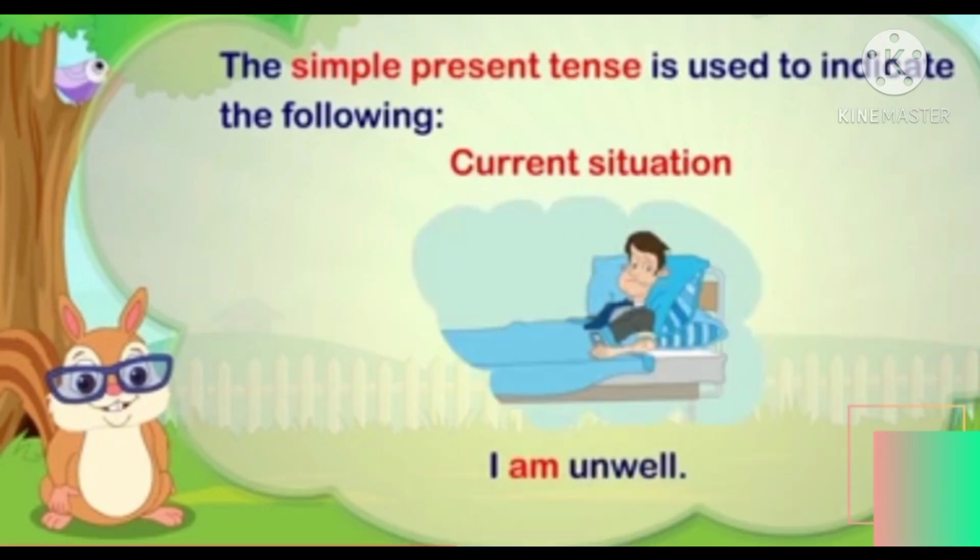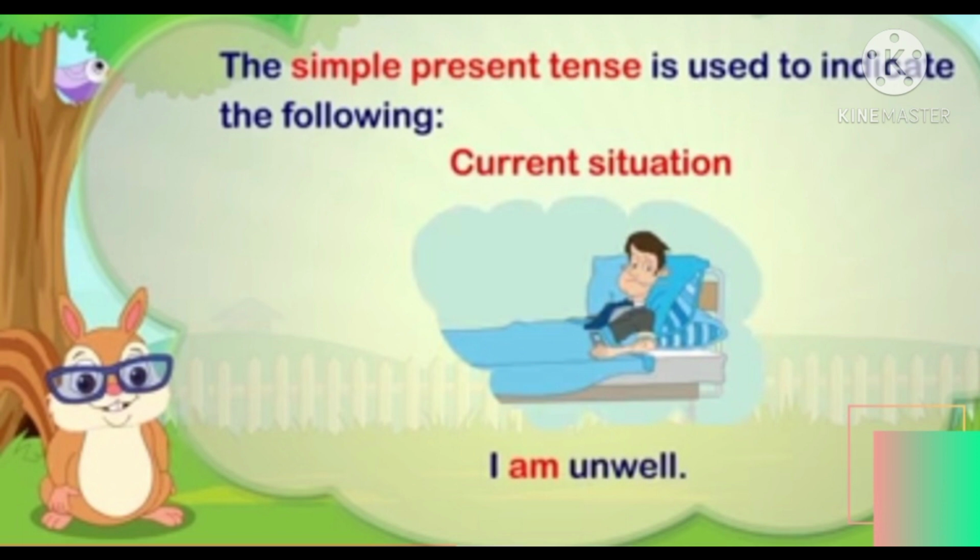Let's see the third trait, or how that is indicated. It is also showing the current situation of the person. For example, I am unwell. Here in this sentence you can see it is telling about the current situation, the current health of the person. How is he? He is unwell. The sentence given is I am unwell, and the word that is highlighted is am, and it is indicating the health of the person. It is talking about the simple present tense.